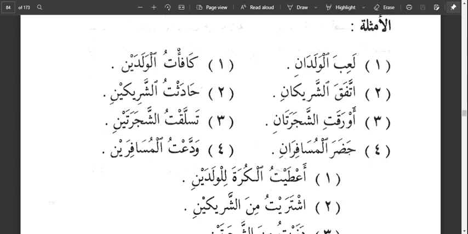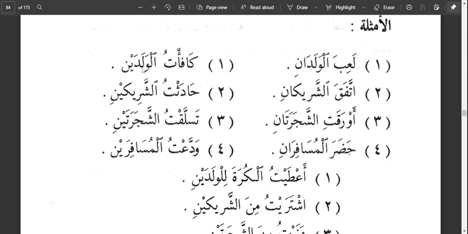That's the first part. And the second part is showing us the nasbu state of muthanna. So the first example, we have kafatul waladain, I rewarded the two boys. So al waladu is a singular word. Then we added ya and nun to get the muthanna in nasbu state.